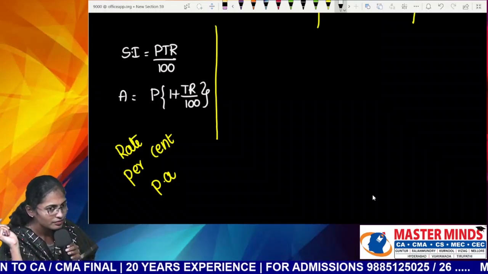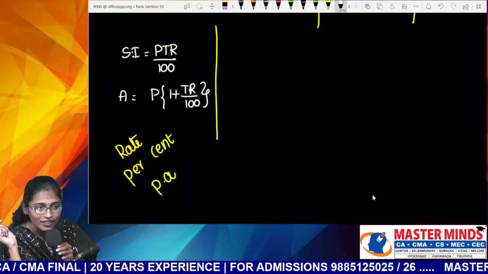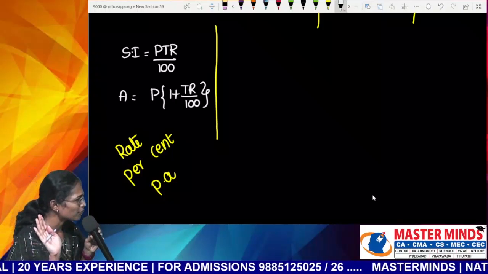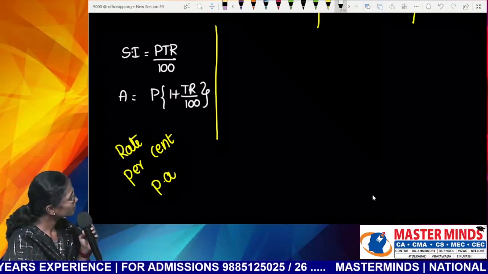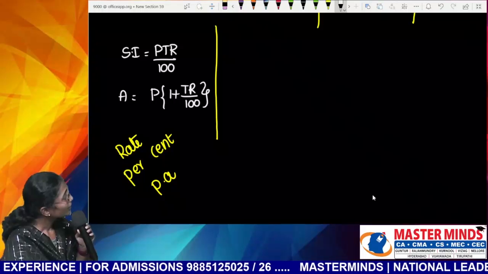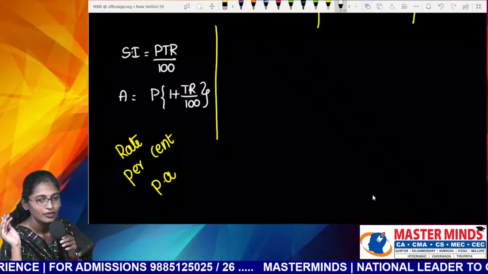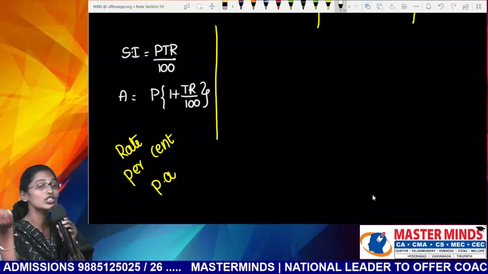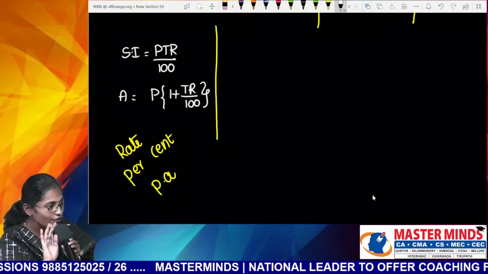T, time in years. I need the full names of everybody. Okay, so R. A, initial value or final value? Present value or future value? Is that clear for you all?